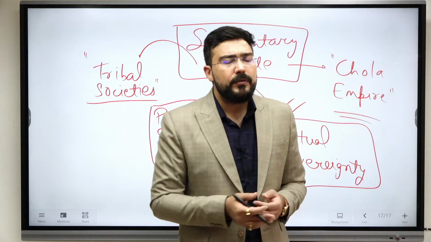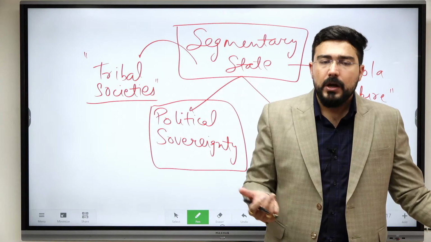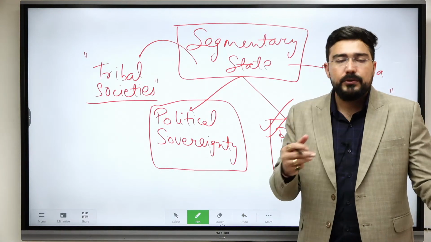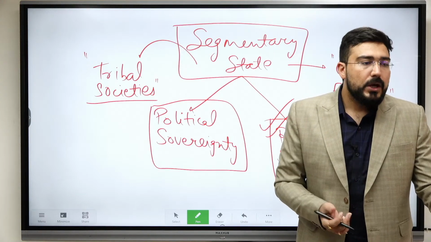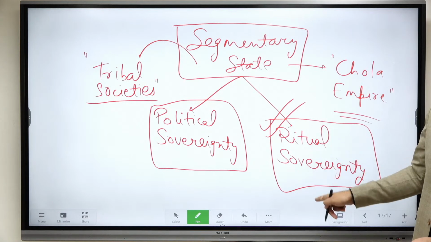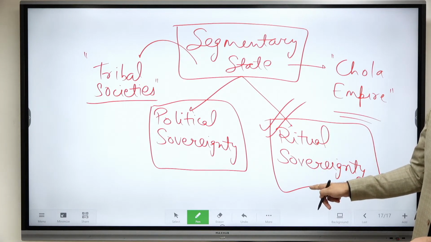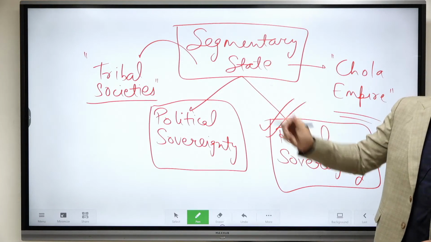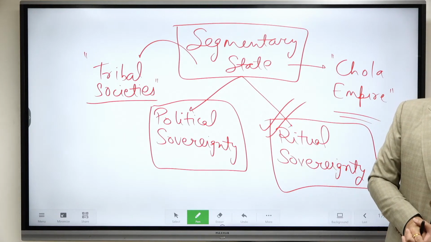Like in Vijayanagar we had the Mahanavami festival. The majority of the Rajas used to come at that time and give gifts to the king. So they say the empire was more or less united by ritual sovereignty rather than political sovereignty. So this is the concept of the segmentary state.